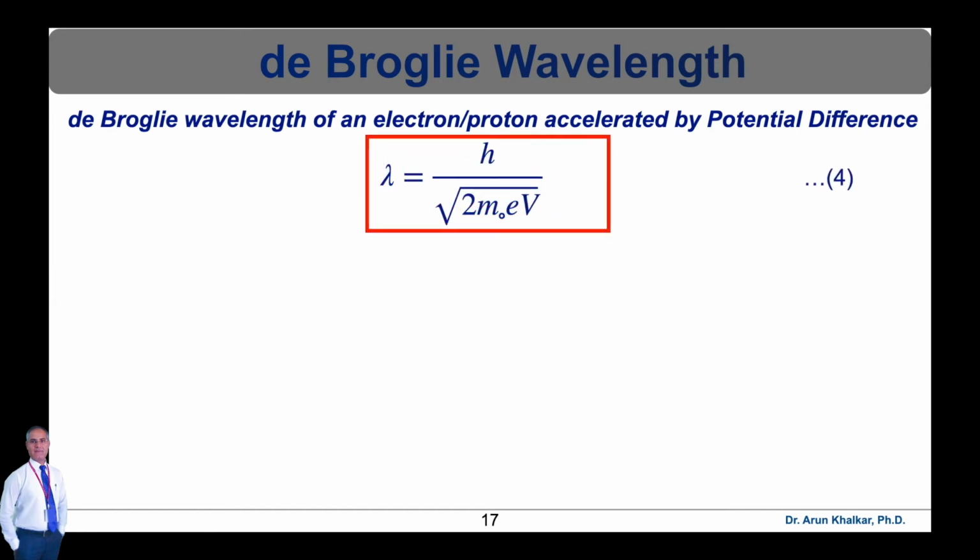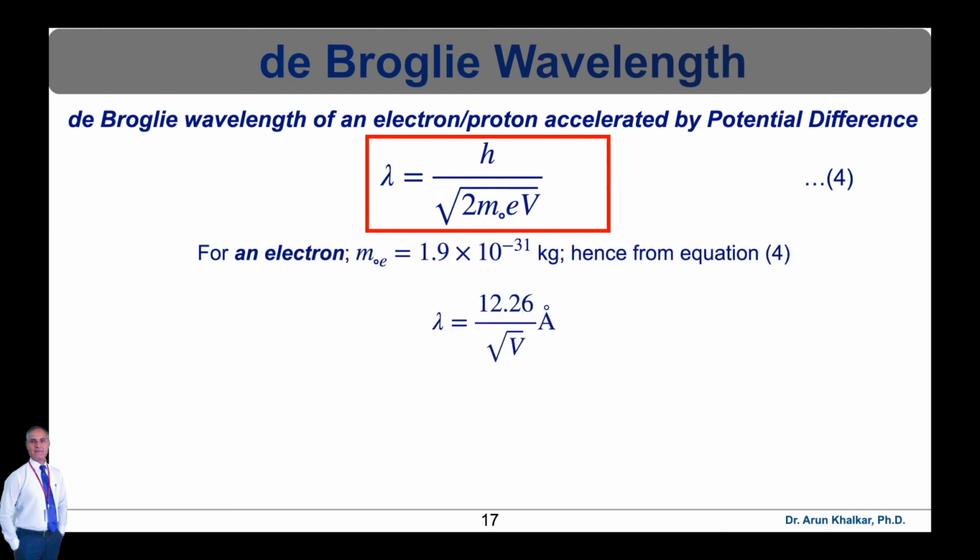From equation number 4, for an electron, the mass m0 e is equal to 9.1 into 10 raised to minus 31 kilogram. This is the mass of the electron. Hence from equation 4 we can write lambda is equal to 12.26 upon the square root of capital V in angstrom unit, where capital V is the potential difference.